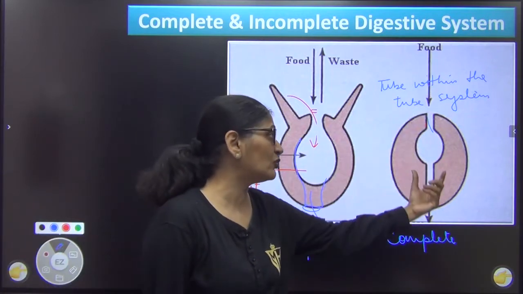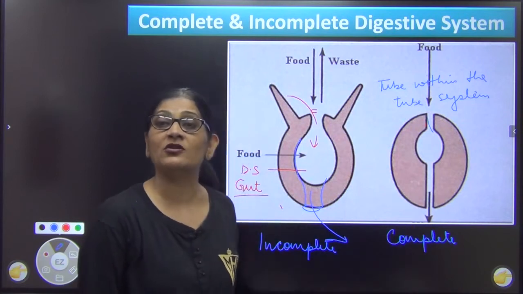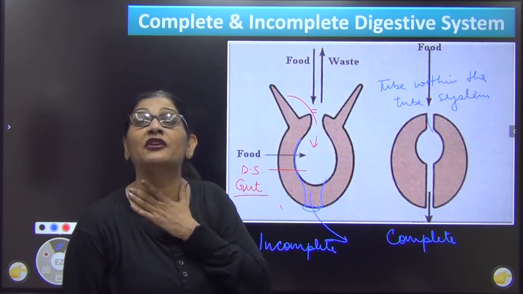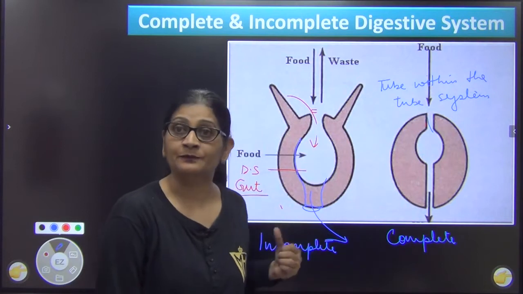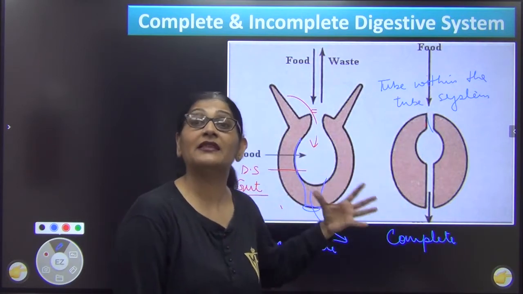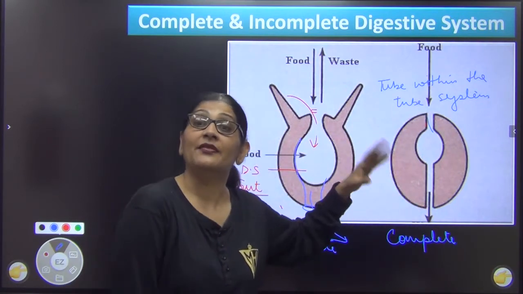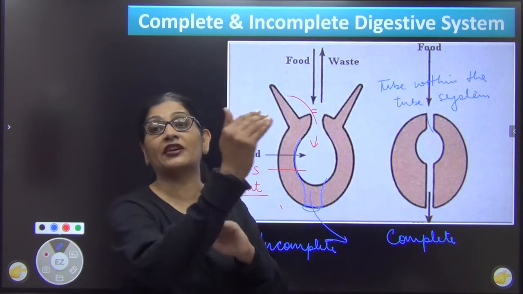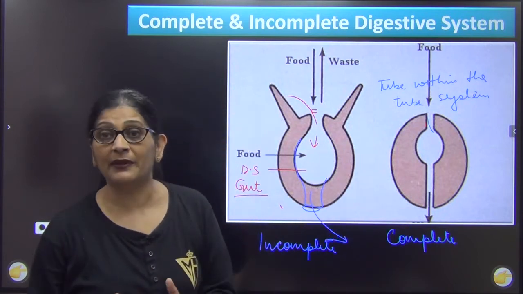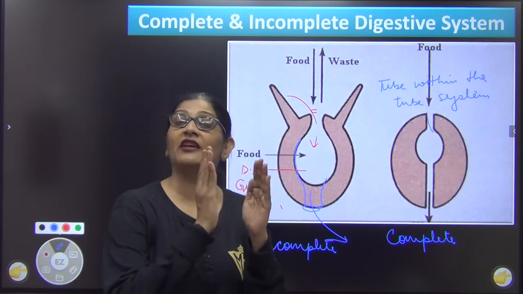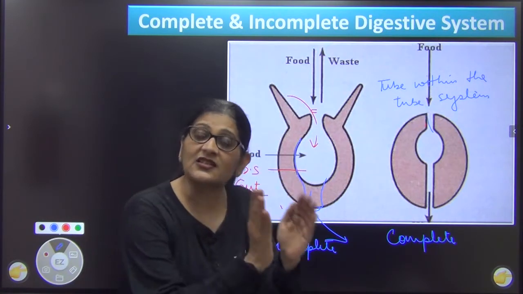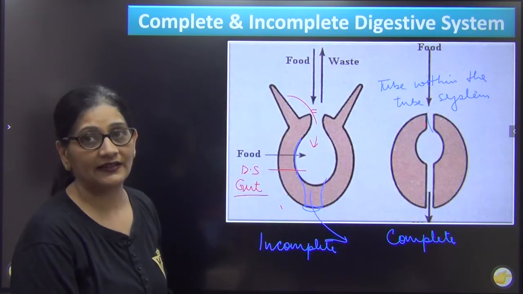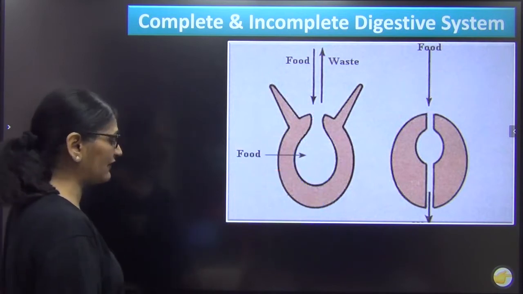Initially it was just mouth, stomach and duodenum outside. Then later it became differentiated. Mouth, pharynx, right? Then stomach, then the stomach became more differentiated, then the intestine became more differentiated, small and large, and so on. That means once organ system level of development came in, the organ system also evolved with time. One example I have given you.